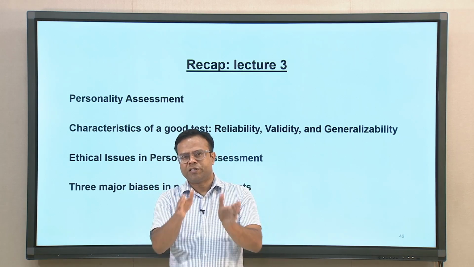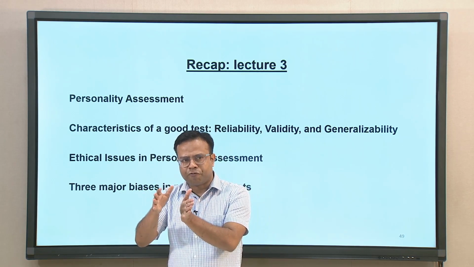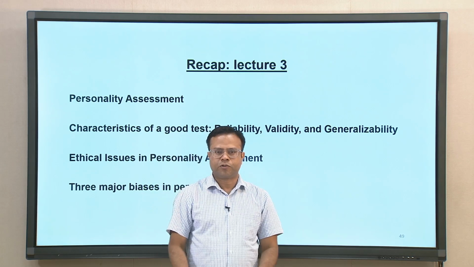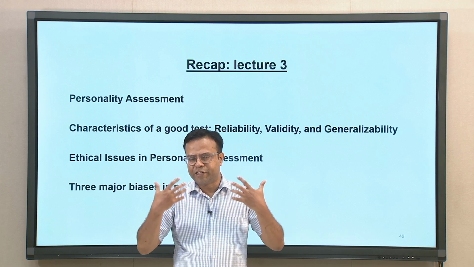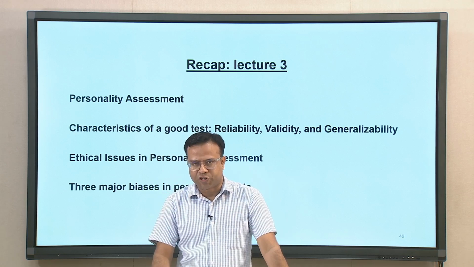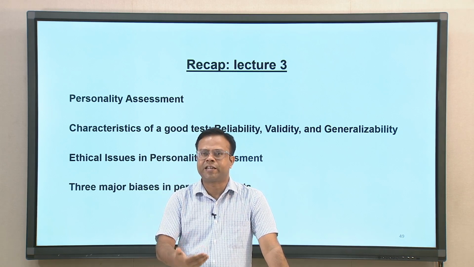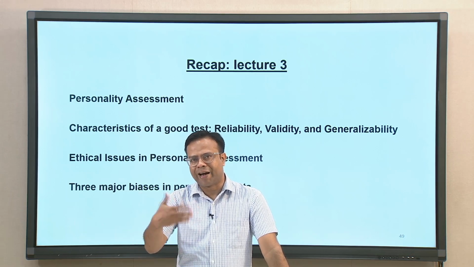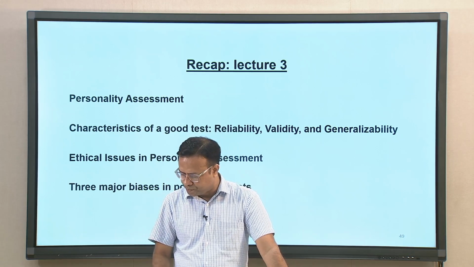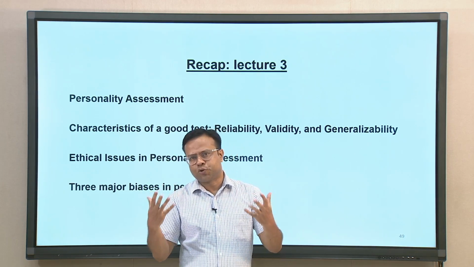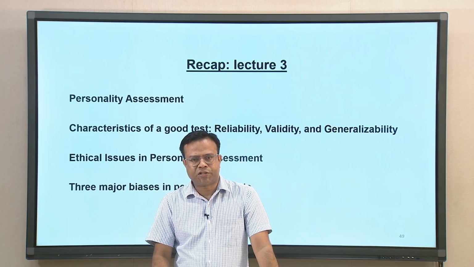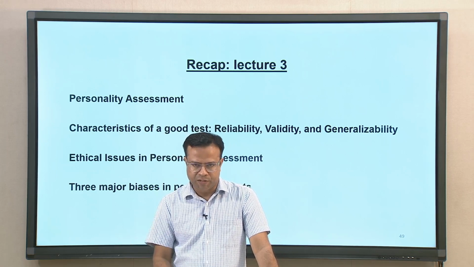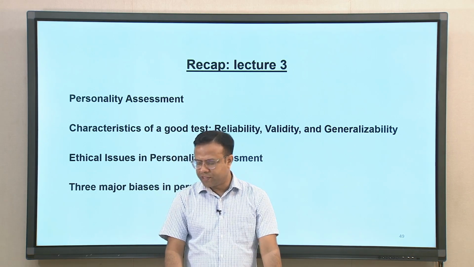Since these tests have very important implications in real life contexts, there is a need for ethical use, because a misleading test can lead to misleading results, which can then bias certain kinds of individuals. We also discussed three major sources of bias in personality tests, which include gender bias, response bias and ethnic bias. So, we discussed all these things in the last class.